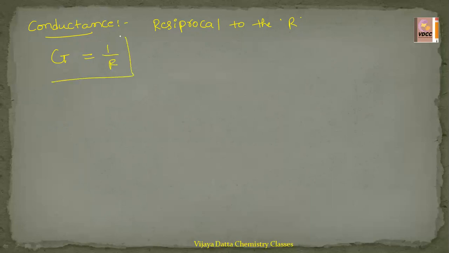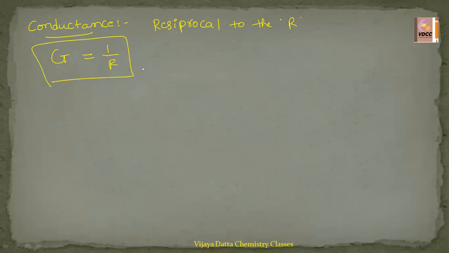Now come to the next one, called conductance. Conductance is represented with capital G, and the definition of conductance is that it is the reciprocal of the resistance, capital R. So we can write G equal to 1 by R. This is the definition for conductance.